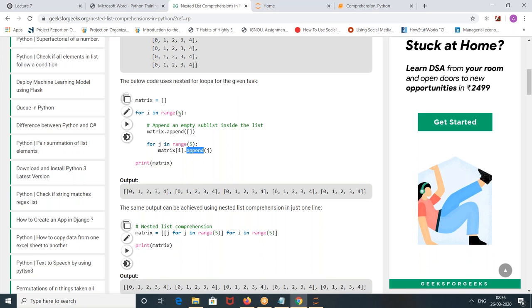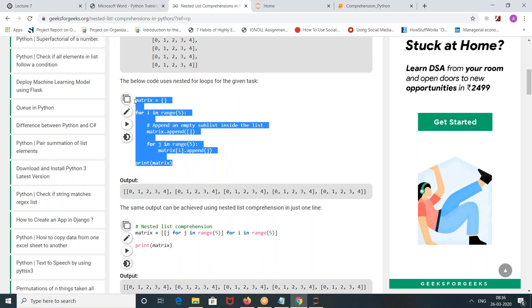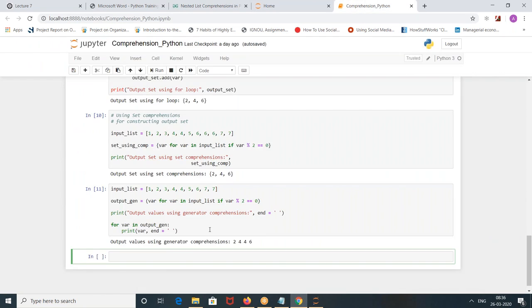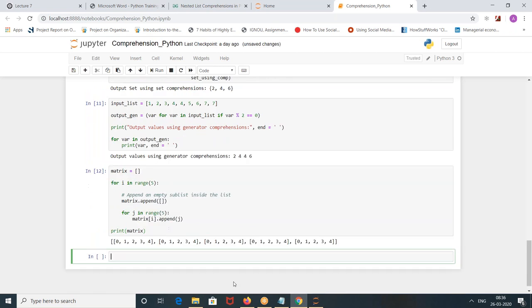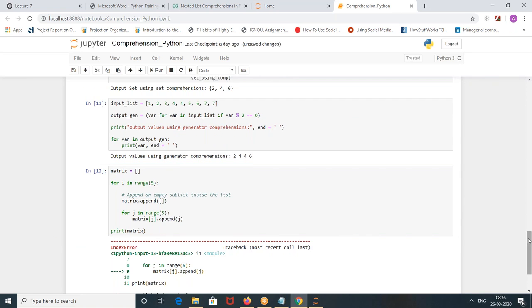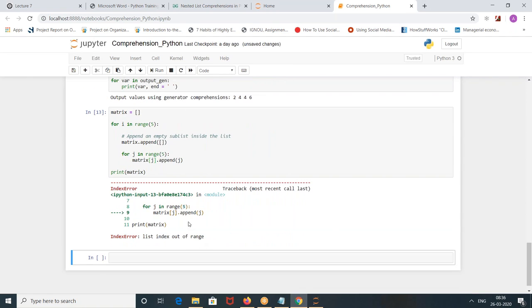So how many times will it get appended? 5 times. Let's take this example, play with it, you will understand better. Now suppose instead of i I give a j here, what will happen? List index is out of range.